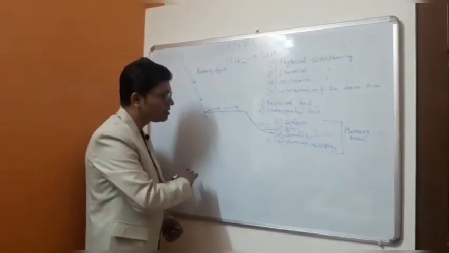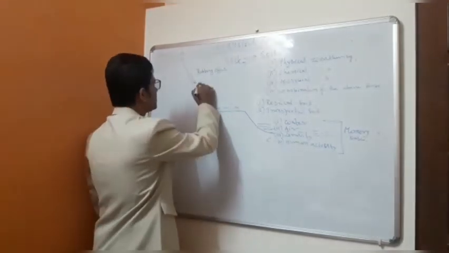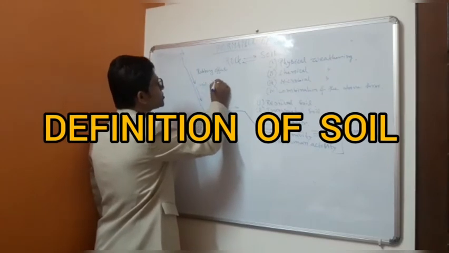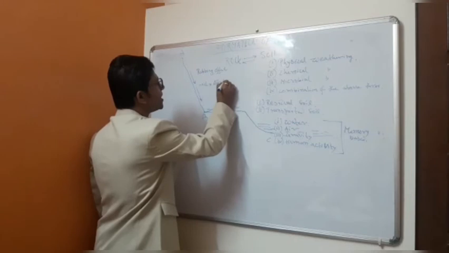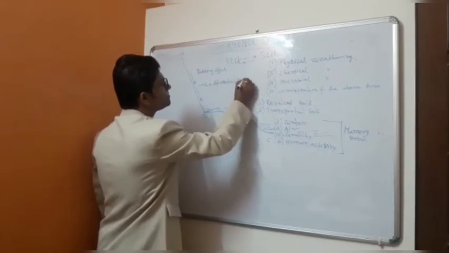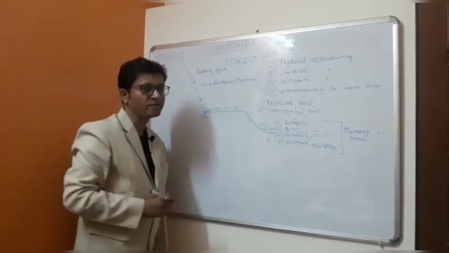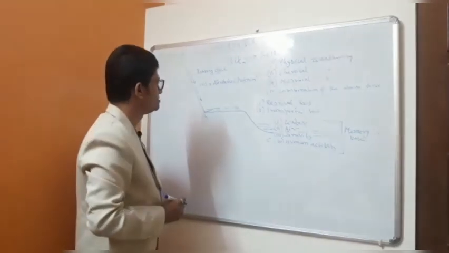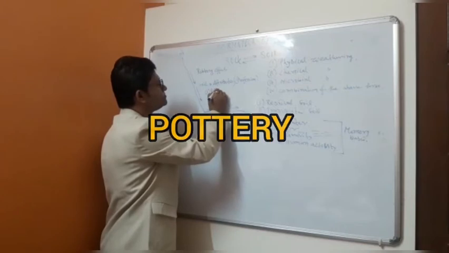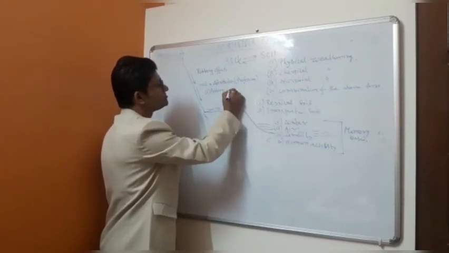Now, if you are asked to define soil, soil may be defined as attributes to the function of profession. So what are the professions that are involved with this soil? Number one, the pottery or the sculpture.